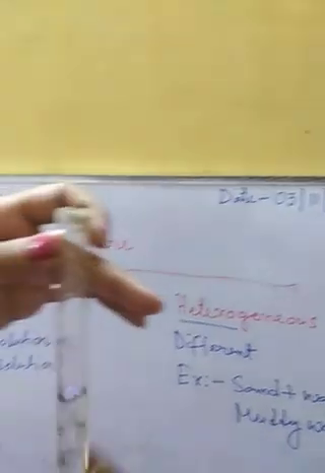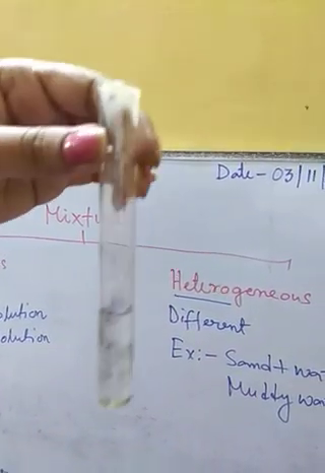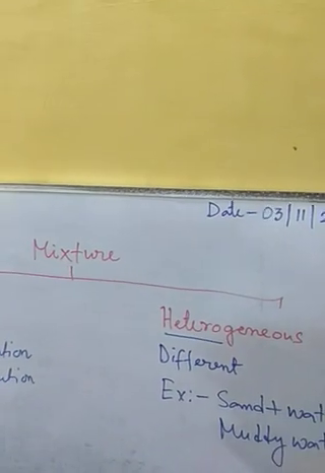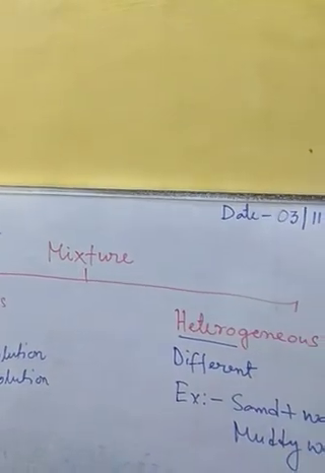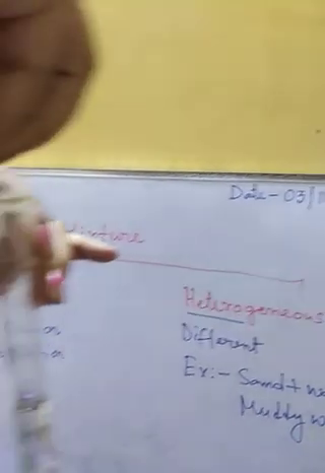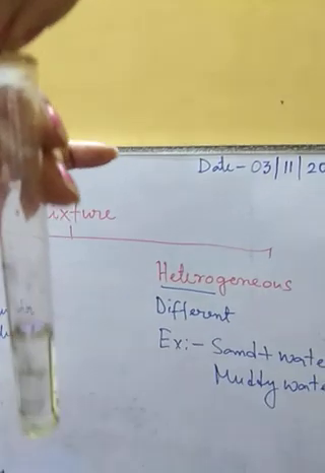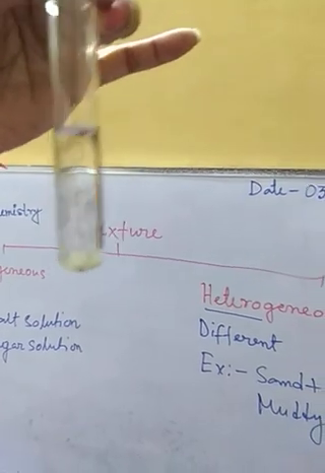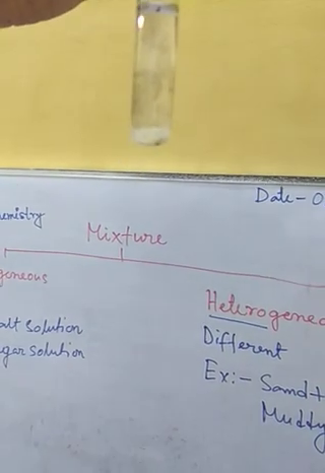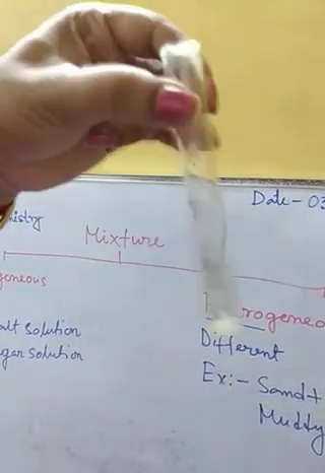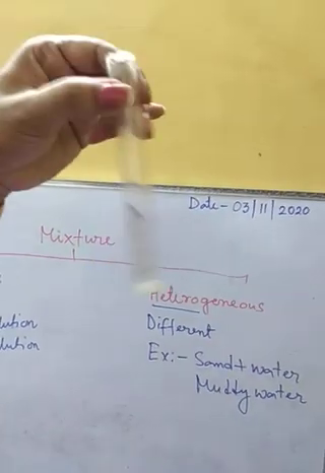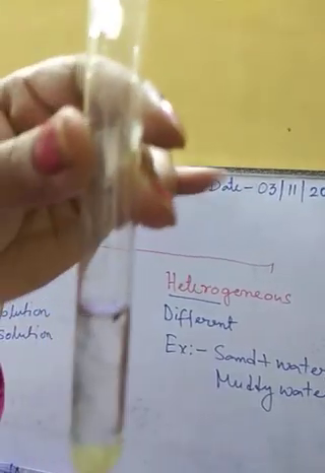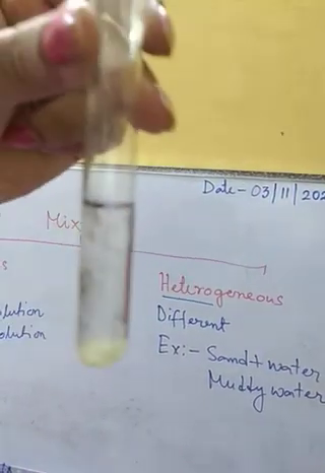Now again I have taken some water in another test tube. Now if I add some rice, you can see the particles of rice here. It will not dissolve in this. It has settled down at the bottom of the test tube. In the same manner, if we add some sand in it, we are going to get the same thing.